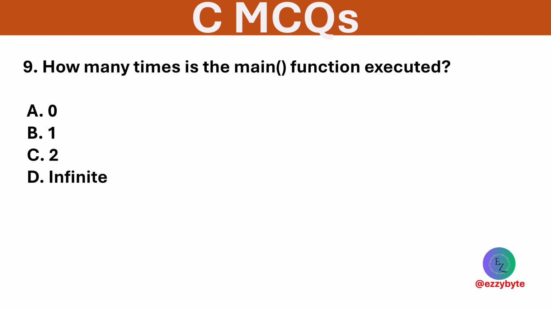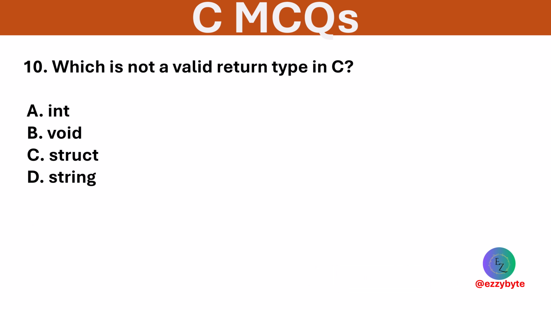How many times is the main function executed? Options are 0, 1, 2, and infinite. Option B is correct. Main function runs only once when the program starts. Which is not a valid return type in C? Options are int, void, struct, and string. Option D is correct. C has no built-in string type. It uses char array or char pointer.